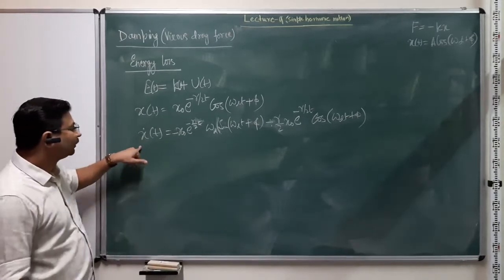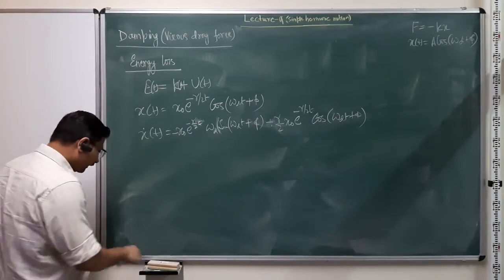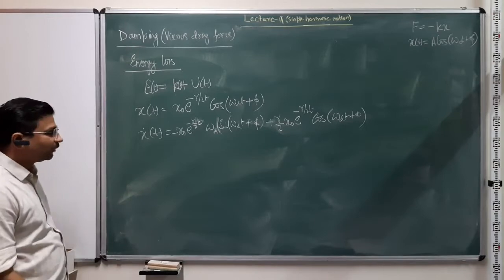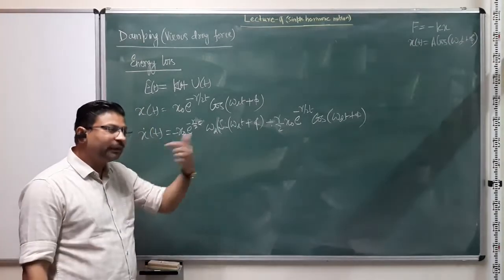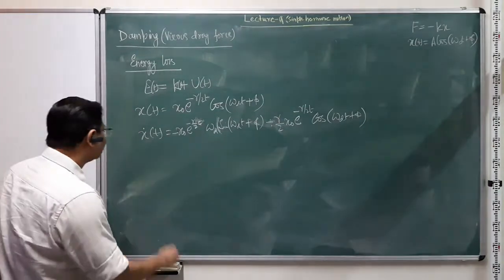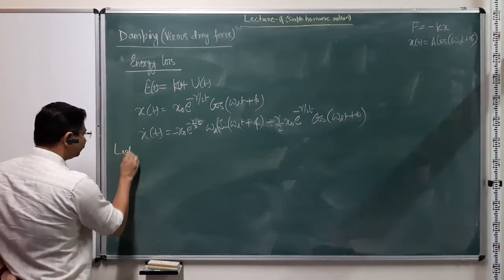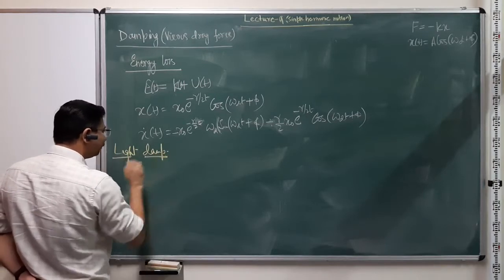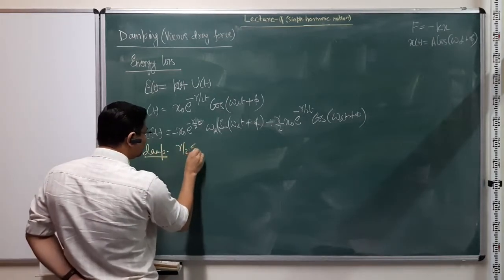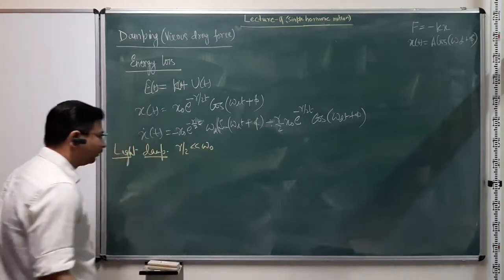So this is the velocity. Since we are interested in energy loss during the periodic motion in the presence of damping, we'll consider the light damping case. That means gamma by 2 is much less than omega naught.